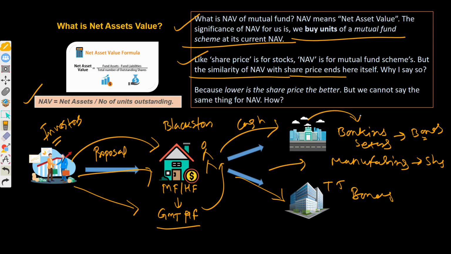All instruments offer different things. Bonds offer interest payments, shares offer gains as well as dividends, so that adds to your portfolio's value.